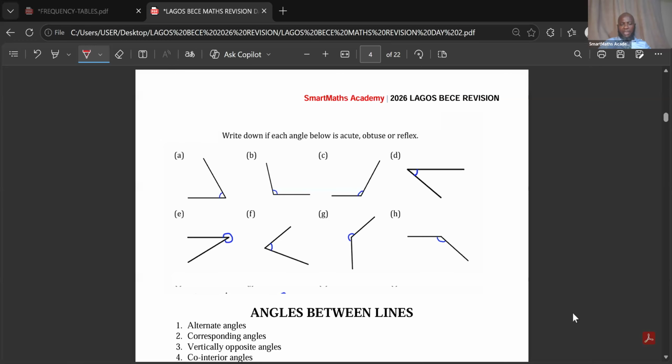The second one, B, what type of angle is that? Please put that in the comments. Obtuse angle, because it is more than 90 degrees. So next one, C. What type of angle is that one?